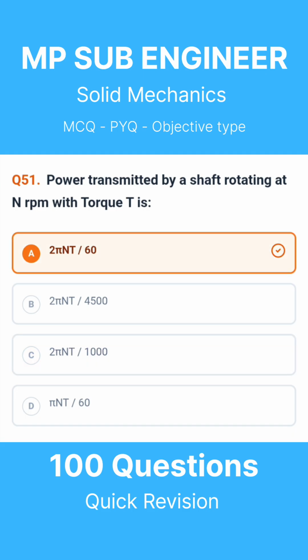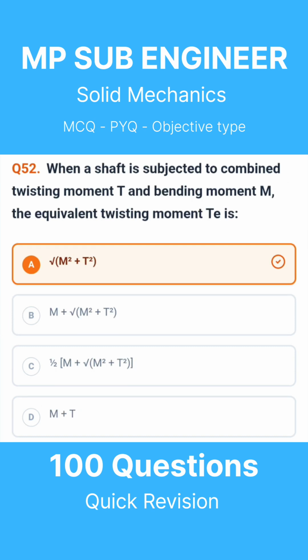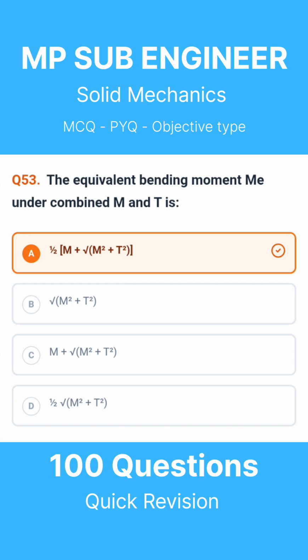Question 51. Power transmitted by a shaft rotating at n rpm with torque T is. The correct answer is 2 pi nT divided by 60. Question 52. When a shaft is subjected to combined twisting moment T and bending moment M, the equivalent twisting moment Te is. The correct answer is square root of M squared plus T squared. Question 53. The equivalent bending moment Me under combined M and T is. The correct answer is 1/2 times M plus square root of M squared plus T squared.